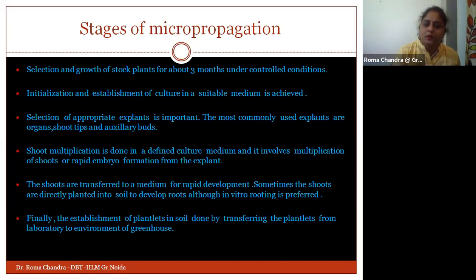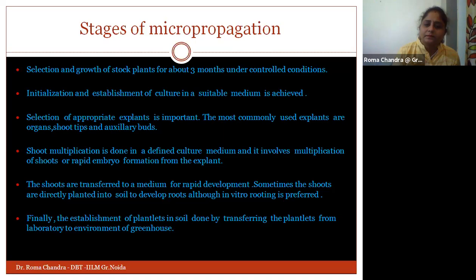For this we will pick up the explant, and then moving ahead we need to go with the process of shoot multiplication, then root formation, and so on. With shoot multiplication, in the culture media that we have just created, shoot multiplication will start based on whatever explant we have picked up. It will ultimately lead to the multiplication of these shoots. So the shoot formation will take place, and multiplication of shoots will take place.